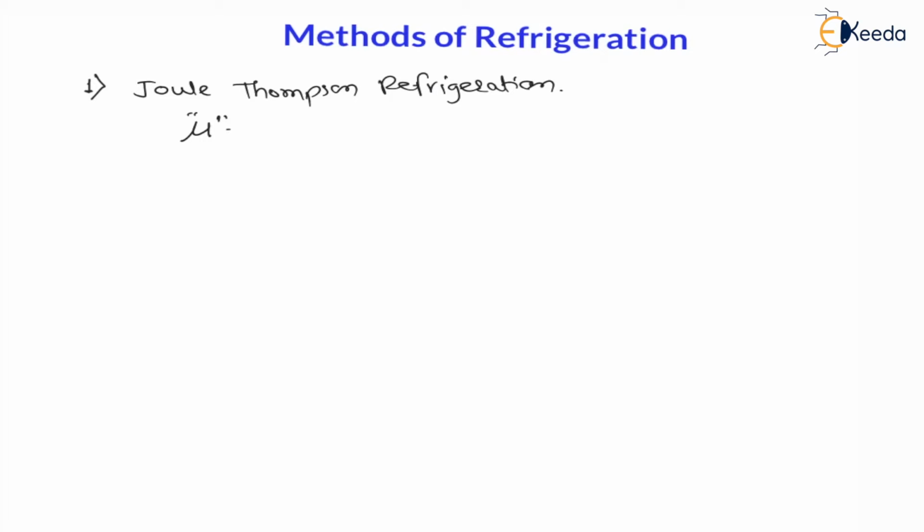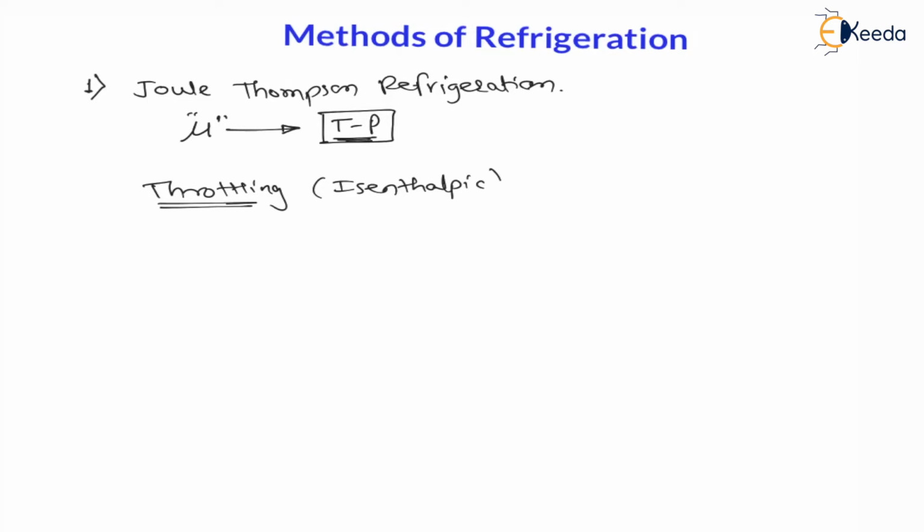Now, this Joule-Thomson coefficient is nothing but the temperature-pressure behavior of any gas due to throttling. Whatever may be the relation between temperature and pressure after throttling is given by the Joule-Thomson coefficient, right? Let us first understand the throttling process. Throttling is nothing but an isenthalpic process. Throttling is also called an isenthalpic process.